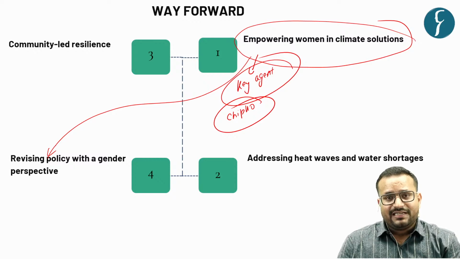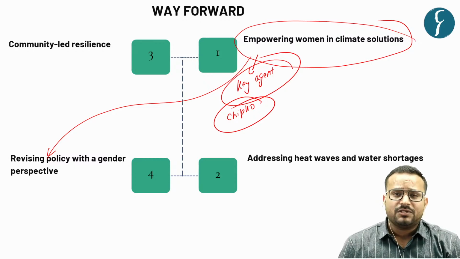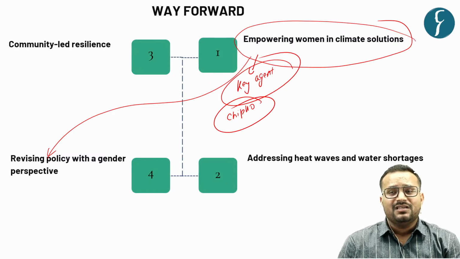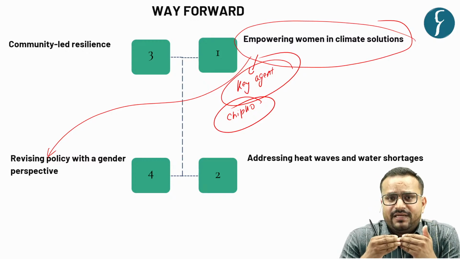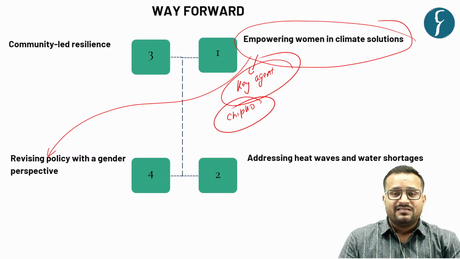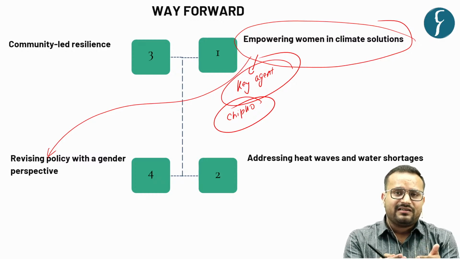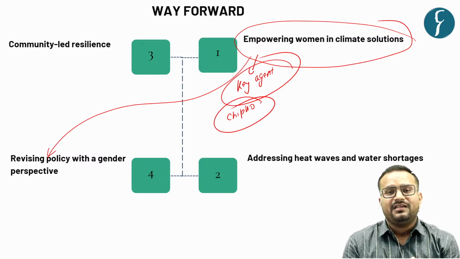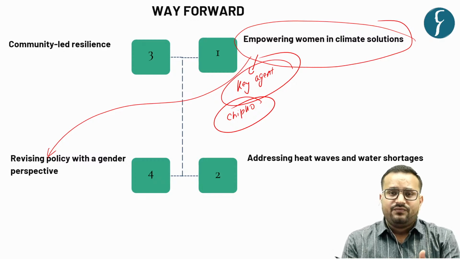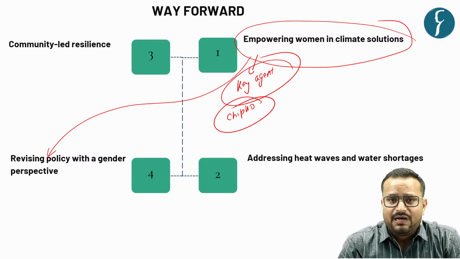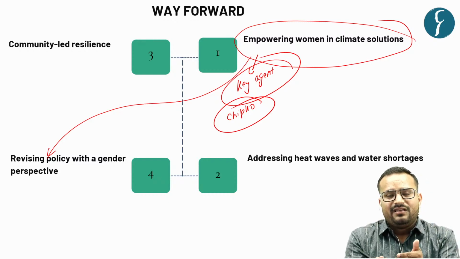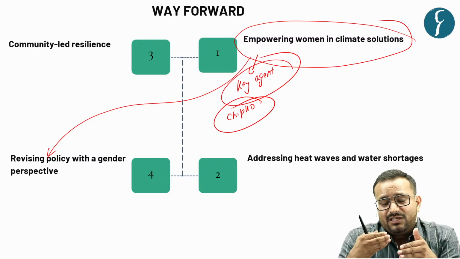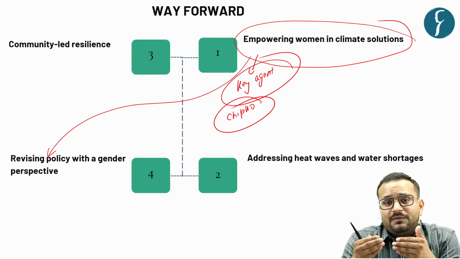one major change, that is revising policy with a gender perspective. Gender perspective means we should be considerate of the fact that since the climate crisis is impacting males and females disproportionately, our policies should also be tailor-made, curated to the needs of that particular gender.